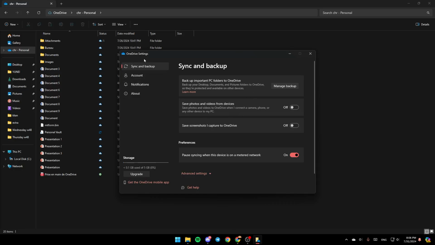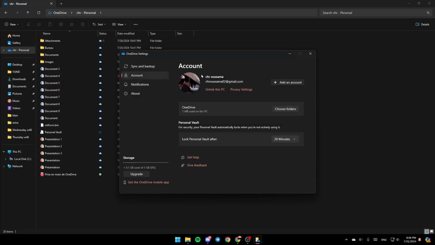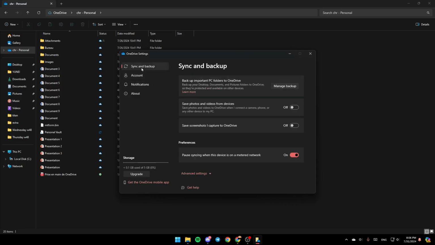And then right here you're going to find Sync and Backup, Accounts, Notifications, and About. First of all, click on Account and make sure you have this PC linked. If not, you're going to find here the option to link this PC. Click on it in order to link your computer, and then go to Sync and Backup.